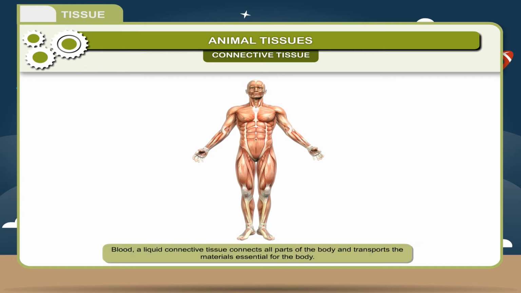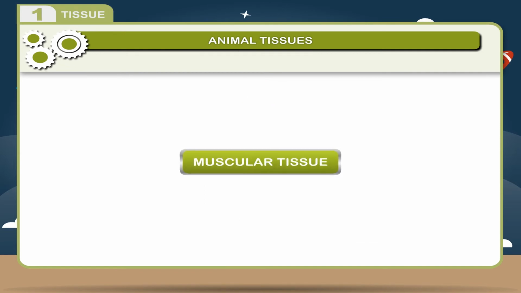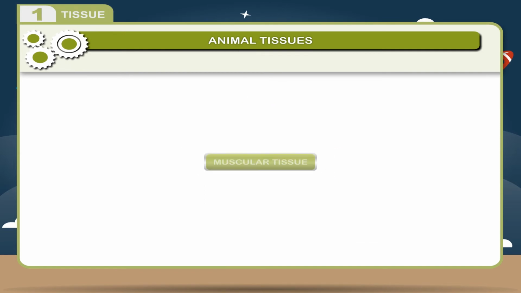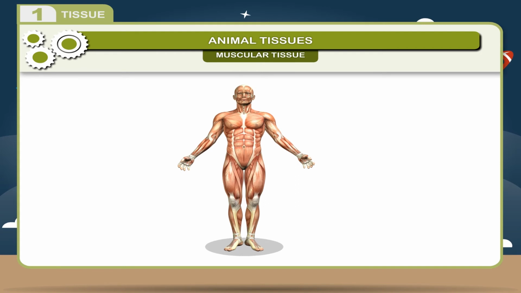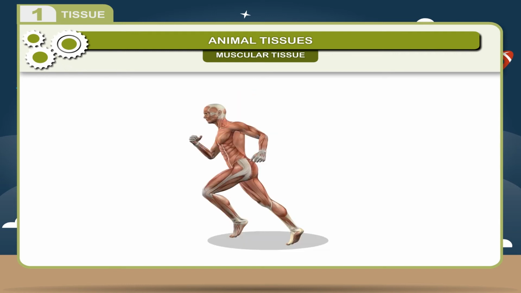Blood, a liquid connective tissue, connects all parts of the body and transports the materials essential for the body. Muscular tissue. This tissue consists of bundles of cells called muscles. The muscles are specialized to undergo repeated contraction and relaxation, which are responsible for the movement of the body parts.